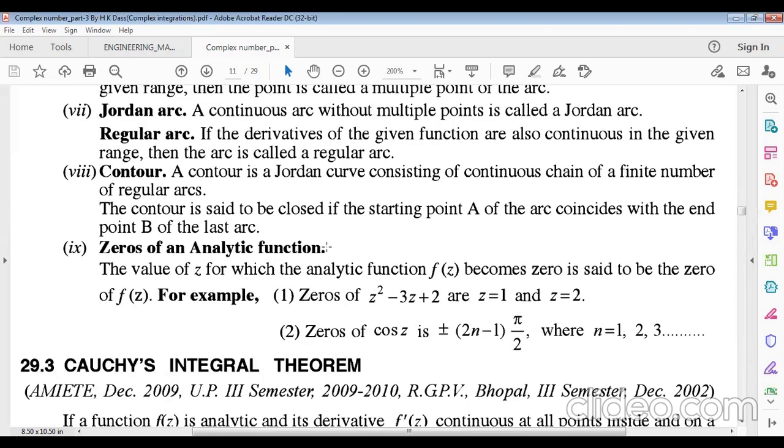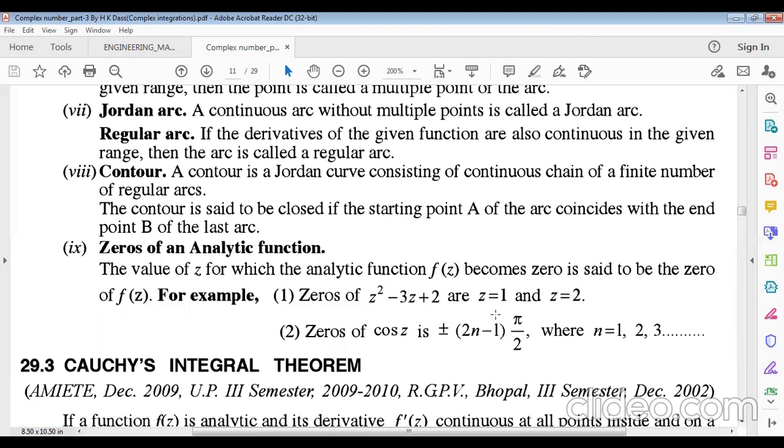Now zeros of an analytic function. What are the zeros? The values of z for which the analytic function f of z becomes 0 are said to be the zeros of f of z. For example, for z squared minus 3z plus 2, if we set this equal to 0 and solve, we get z equals 1 and z equals 2. That means if we put z equals 1 or z equals 2 here, this becomes 0.